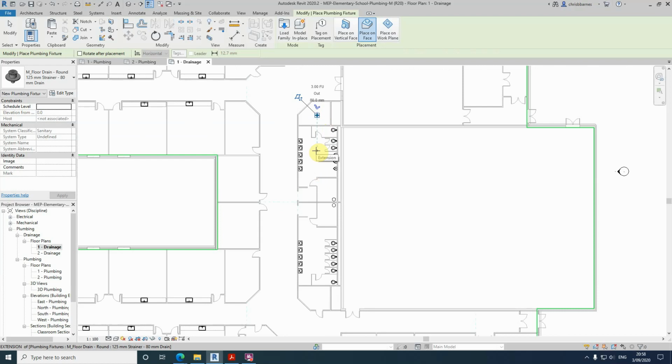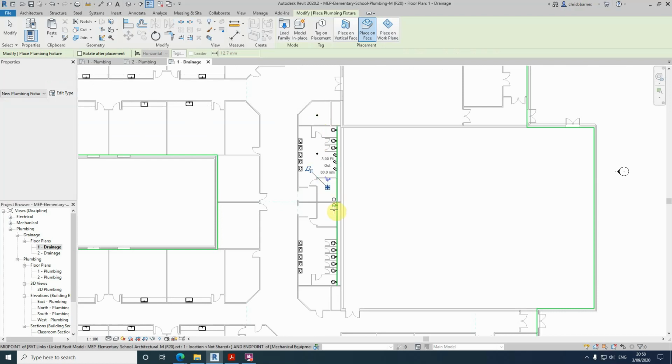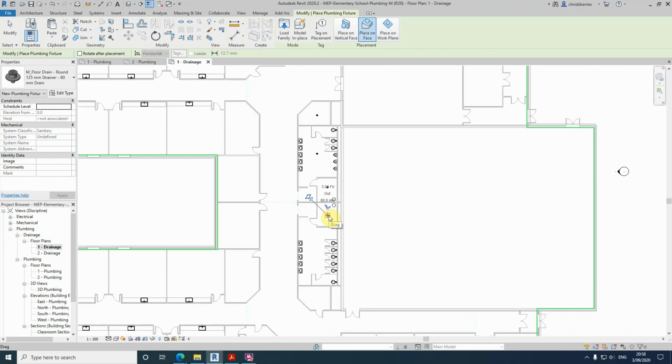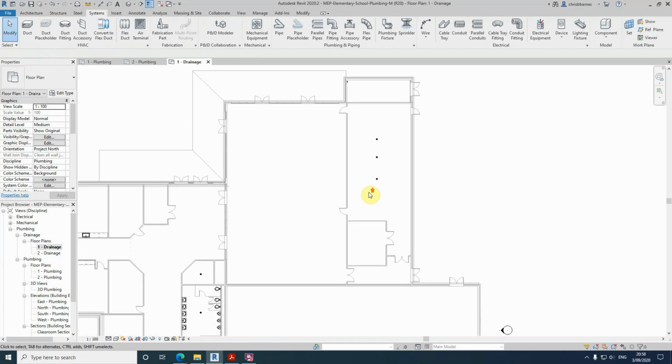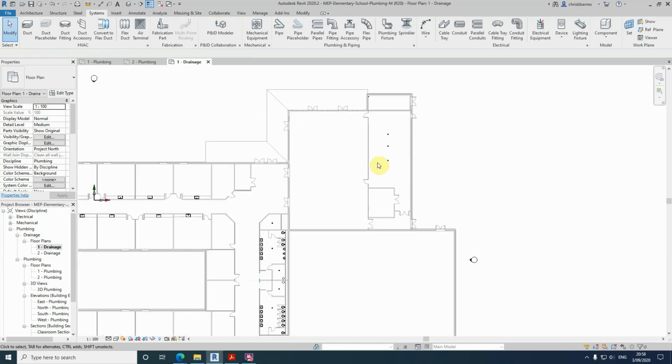The one there, one there, and there, and then we're going to place 3 here, like this, and that's it.